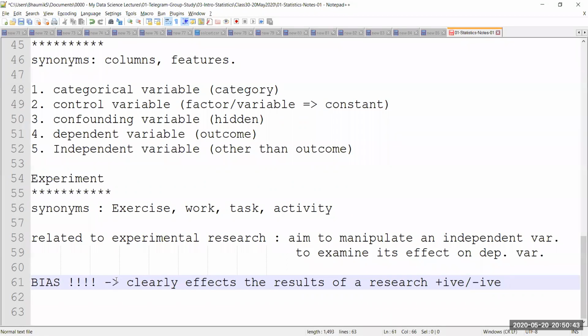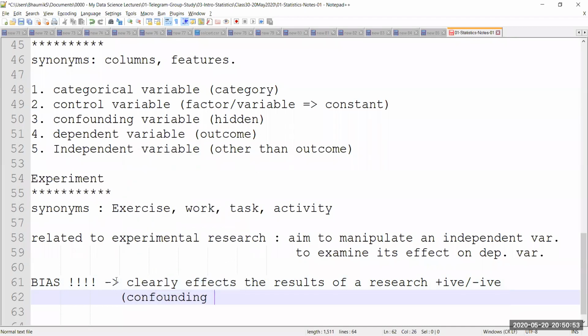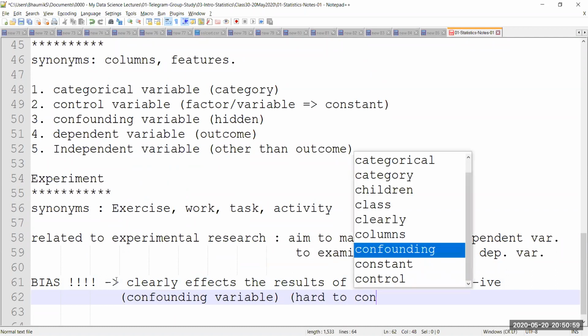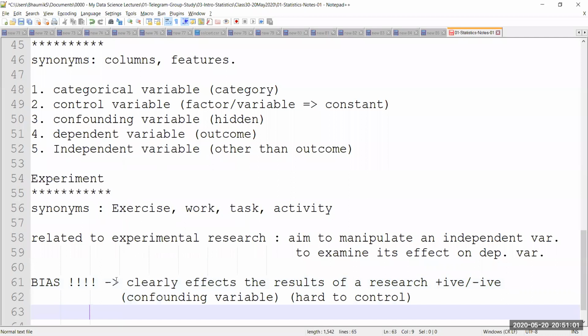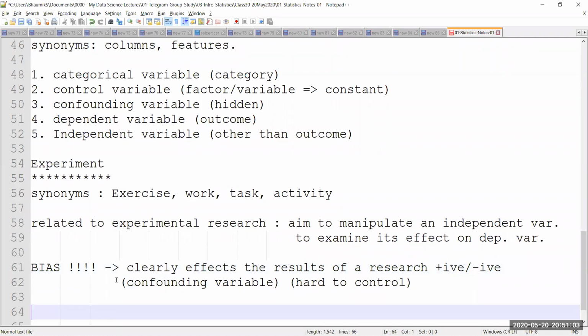Okay, but the problem is, bias is almost always usually introduced by the presence of, as we saw, confounding variables. So that is the reason why these are very hard to control, and they are important as well, because they cause a lot of problems. They are going to cause a lot of issues when we do this statistical analysis.